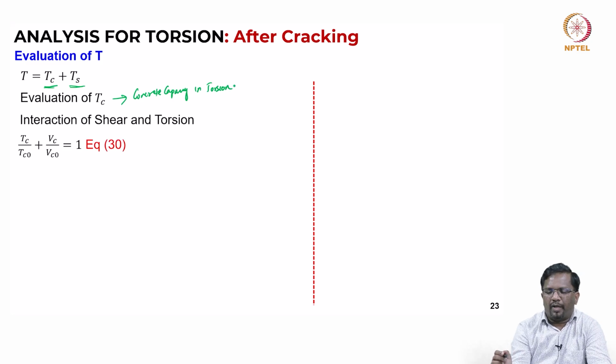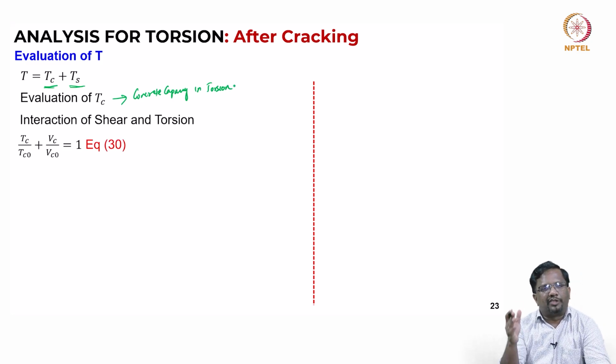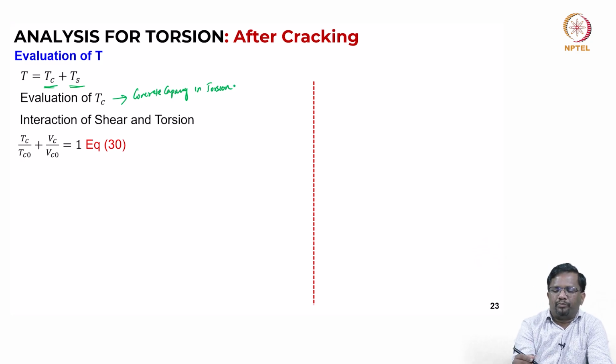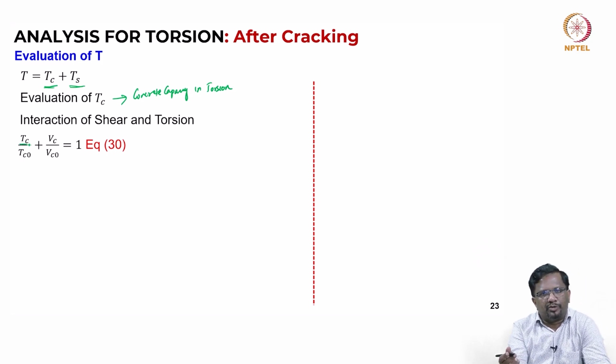Right. Now, the same cross section is going to offer resistance to both shear as well as torsion, right. So, I have to have some kind of an interaction equation. Let us say Tc is the contribution offered by the concrete in torsion, and let us say Vc is the contribution offered by concrete to shear resistance.